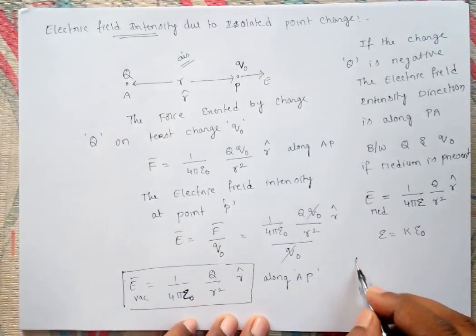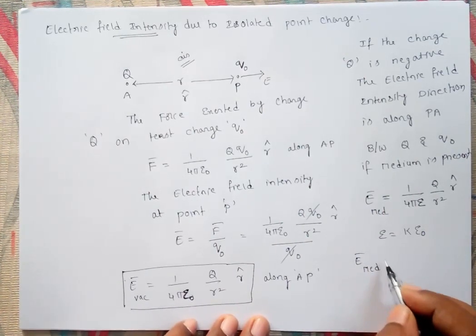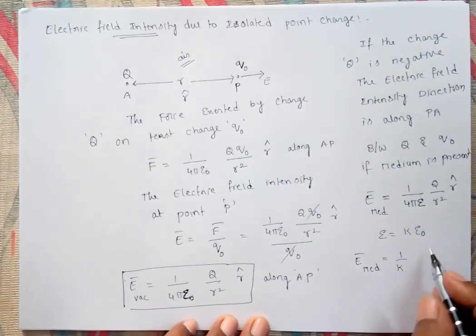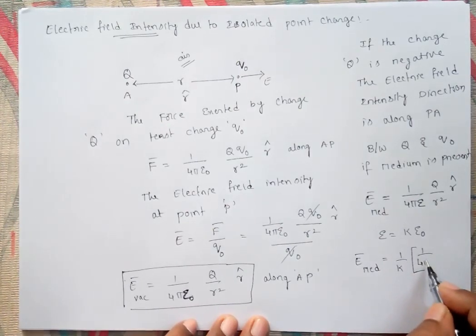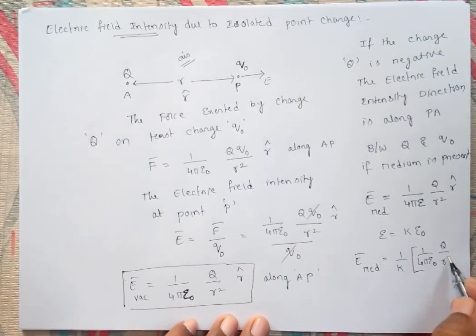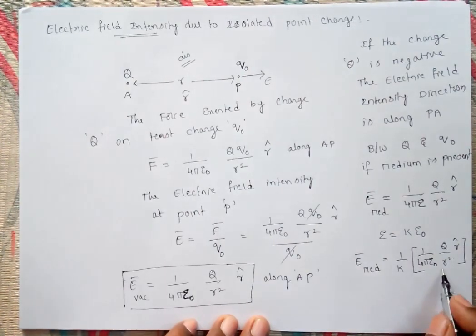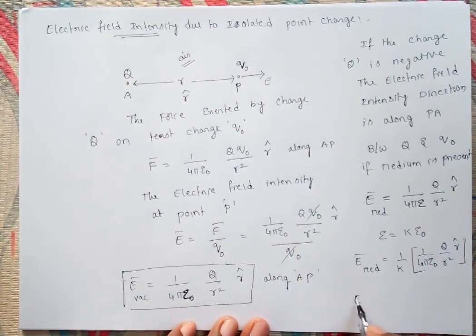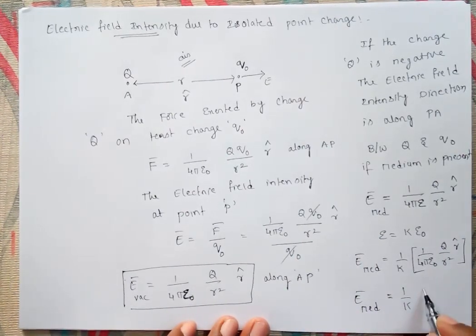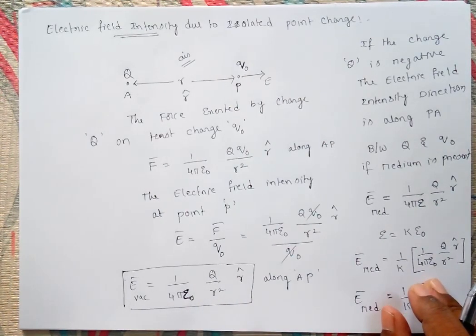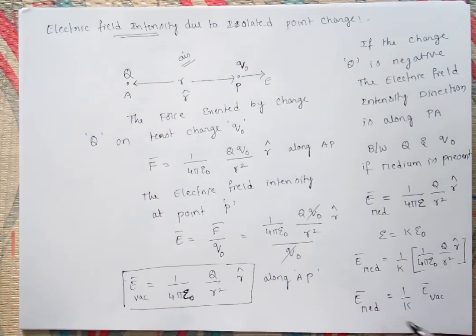So if you write the electric field intensity in a medium, it is equal to 1 by k into 1 upon 4 pi epsilon naught q by r square into r cap. This is nothing but the electric field intensity in vacuum. So the electric field intensity in a medium is equal to 1 by k times the electric field intensity in vacuum. Just like the force we discussed, the force in a medium is 1 by k times the force in vacuum, the same way the electric field intensity in a medium is 1 by k times that in vacuum.